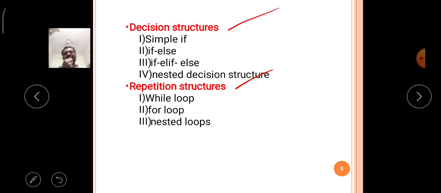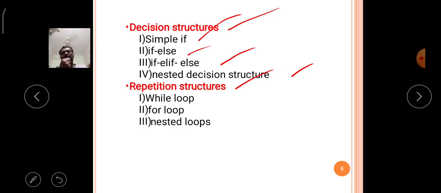In the decision control structures, the classification is as follows. The first one is simple if, second one is if else, third one is if elif else, and fourth one is nested decision structure. Like that, there are four types of control structures available under decision control structures: simple if, if else, if elif else, and nested decision structures.